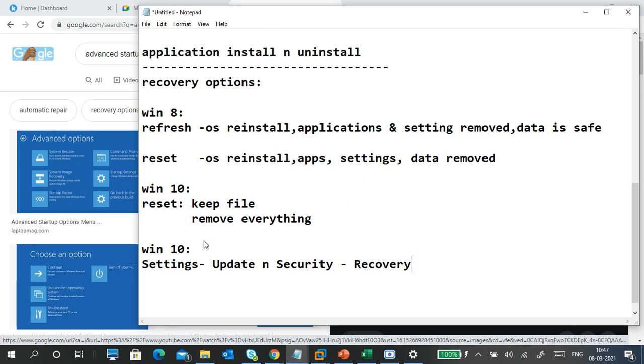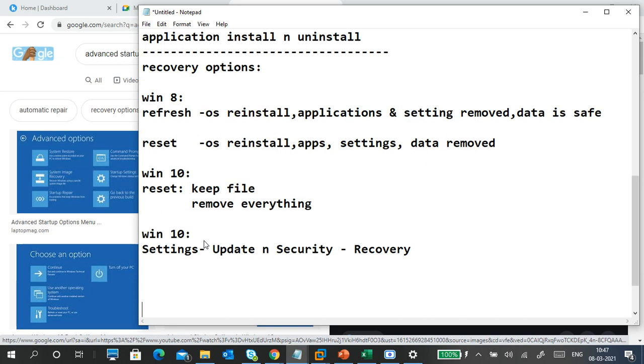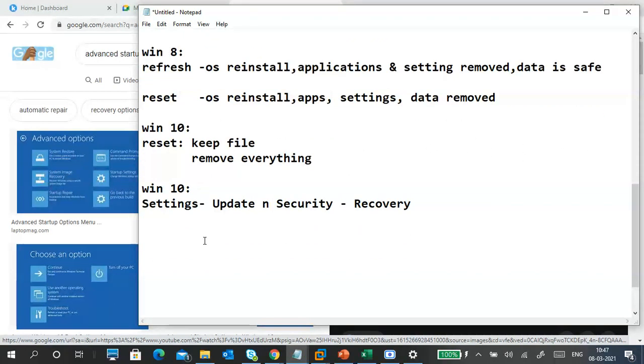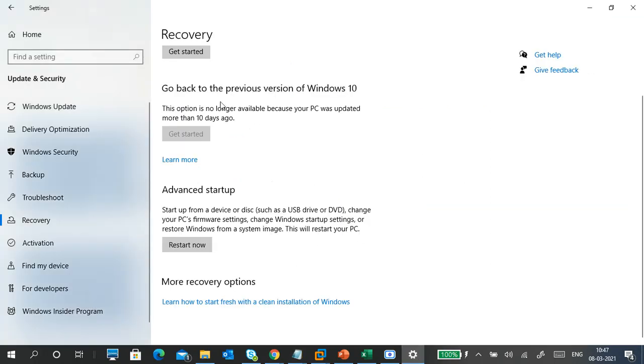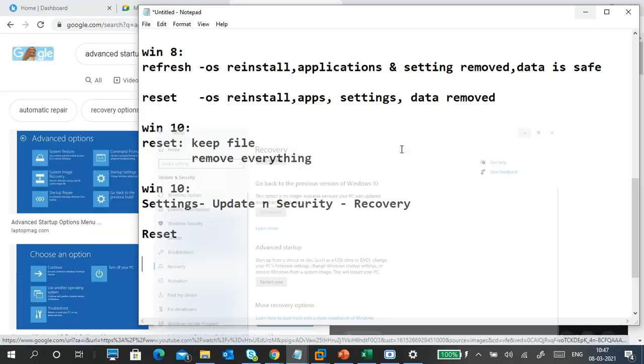In the recovery option, what you can find is the reset option, and next, go back to the previous version of Windows 10.